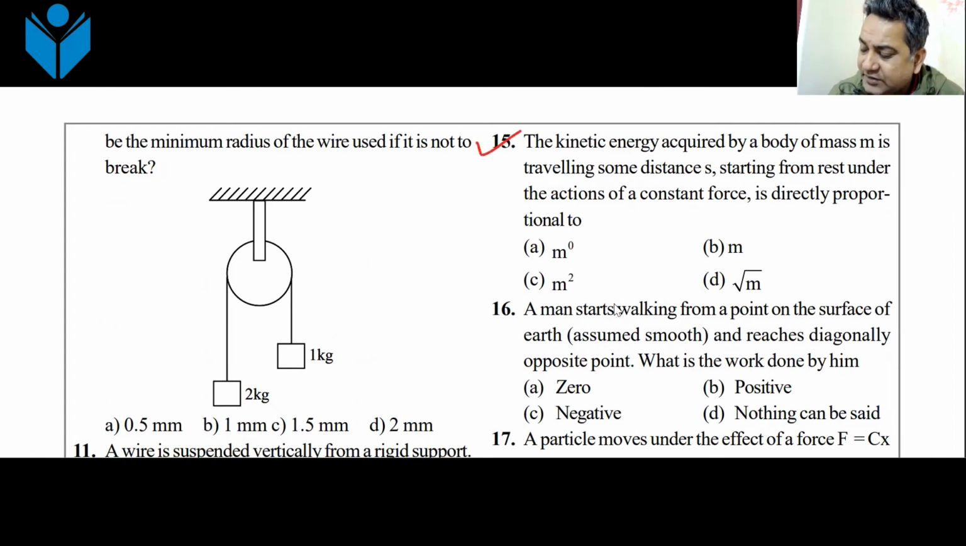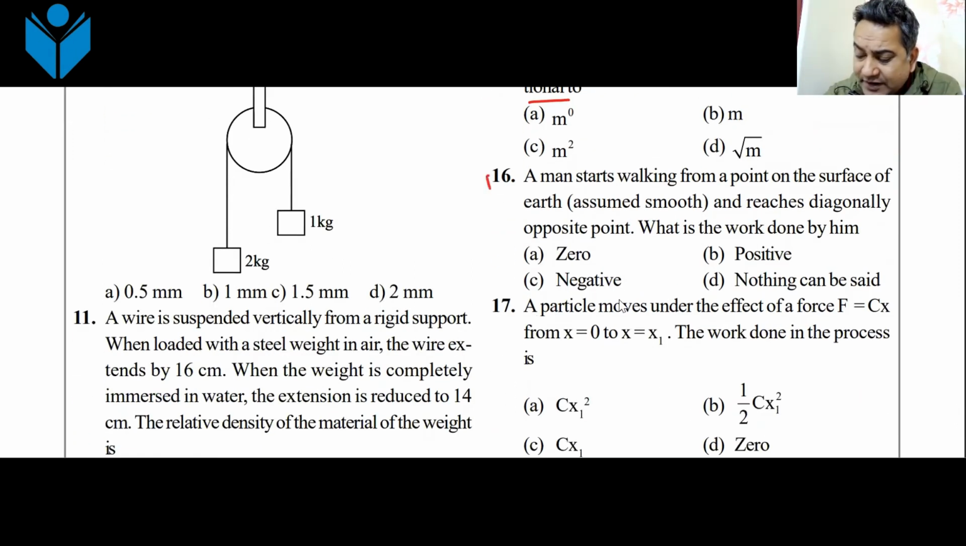Question number 15, as you can see, the kinetic energy acquired by a body of mass m traveling some distance s, starting from rest under the action of a constant force, is directly proportional to. So this is a straightforward question. Kinetic energy, something is starting from rest. How much kinetic energy will it acquire if it travels a distance x? What is it proportional to? Everyone understand this, whether it is proportional to m or root over m. It was given in terms of mass of the body. Everyone knows this, right? Yes or no? Great.